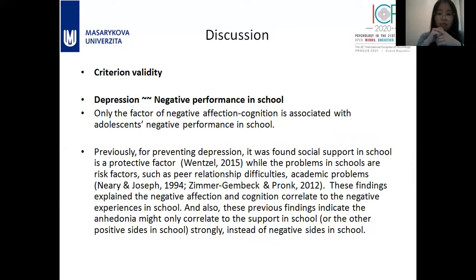Previously it was found that social support in school is a protective factor for preventing depression, while problems in schools are risk factors. So this finding explained that negative affection and cognition correlate with negative experiences in schools. But however, we know that social support in schools is a protective factor.